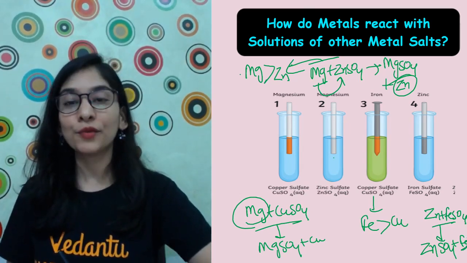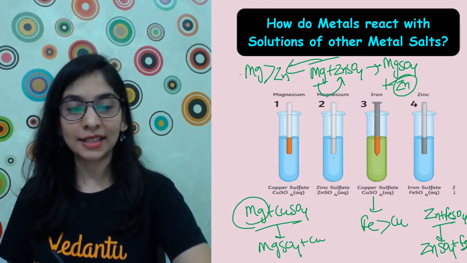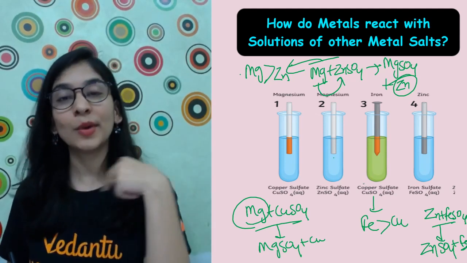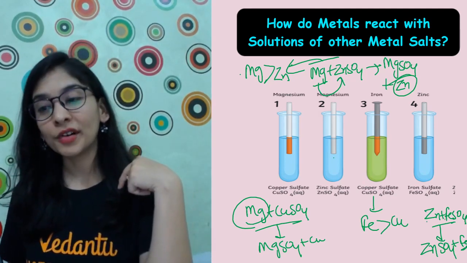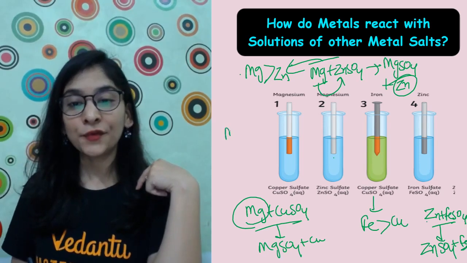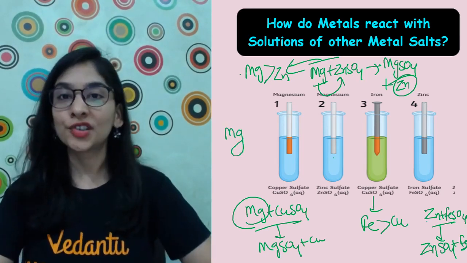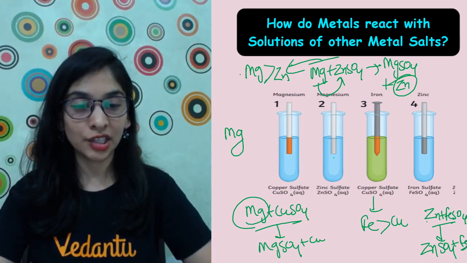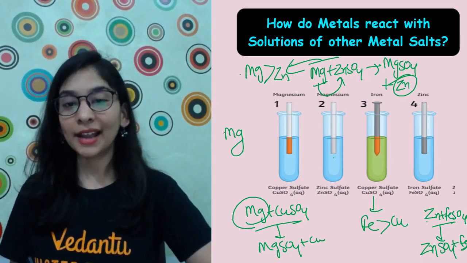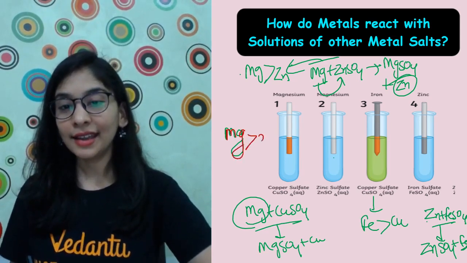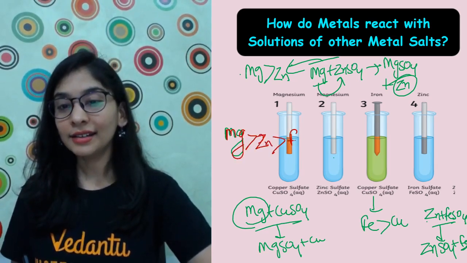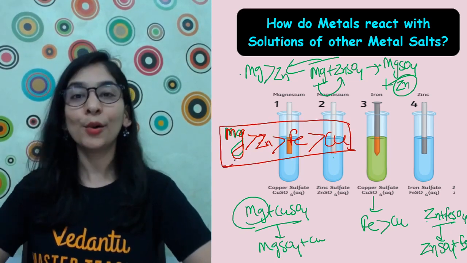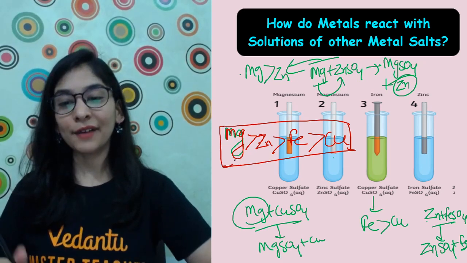Let's write it down with all the 4-5 experiments that I have taught you. That my magnesium is more reactive than zinc as well as iron, and zinc is more reactive than iron also. Means first there will be magnesium, which is most reactive. After that, which will be more reactive? Do let me know. I'll change the color. Yeah. First magnesium, then zinc, then iron, right? Then copper.